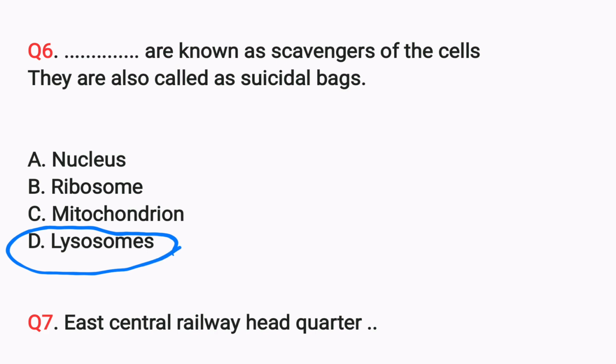Lysosomes are called scavengers of the cells or suicidal bags because if some foreign thing is absorbed by these lysosomes, they will absorb it, and then self destruct to save us. That is why these are called suicidal bags.